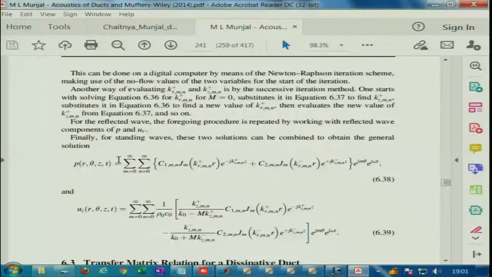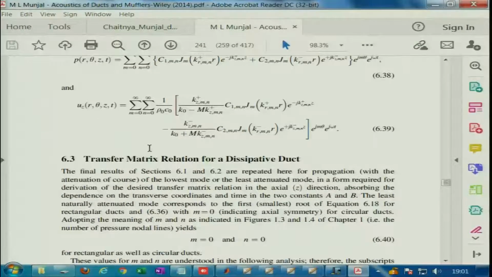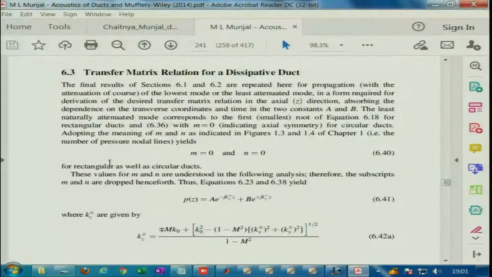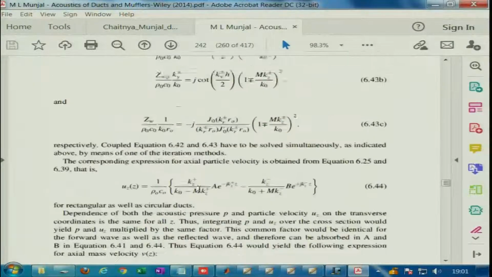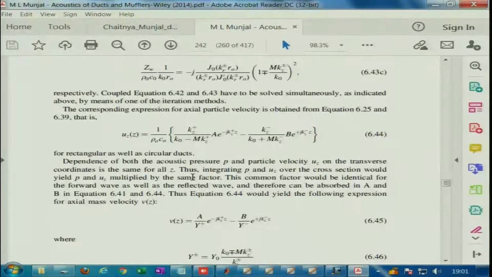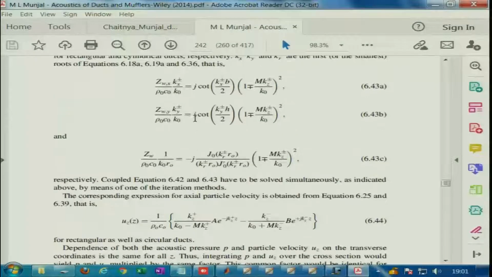And once we obtain P and U, we can find out the transfer matrix for a dissipative duct. So, we will talk about only the least attenuated mode, M is equal to 0, N is equal to 0, and drop the higher order modes. And let us worry about the circular duct only. So, for a circular duct it will be like this.